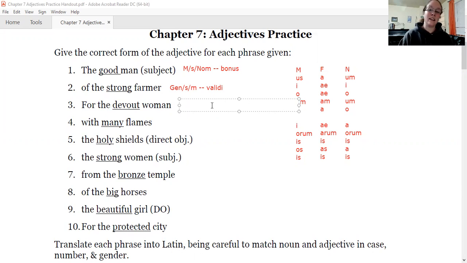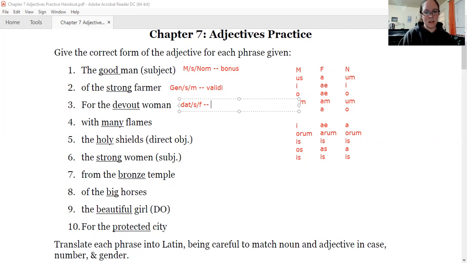2 or 4 is the case that's dative. Woman is feminine. And is it singular or plural? Sorry, I did those out of order. Is it singular or plural? It's one woman, so singular, feminine. So we're going to go over to our chart here. What is the dative singular feminine ending? Nominative, genitive, dative, so I.